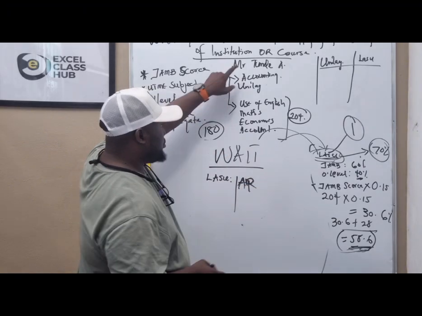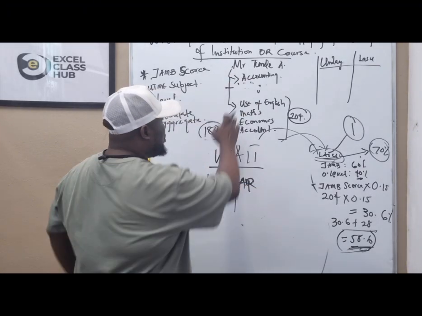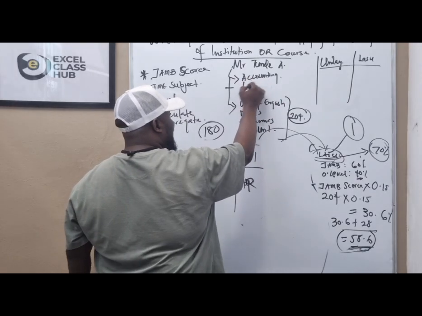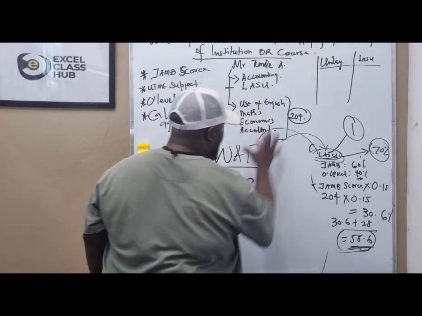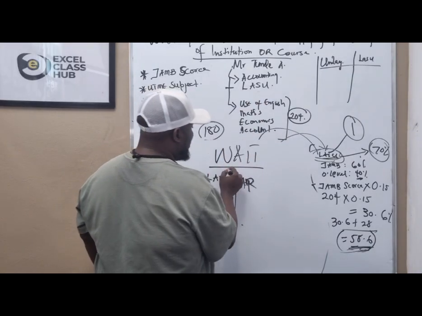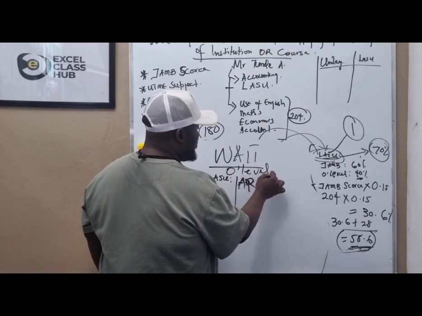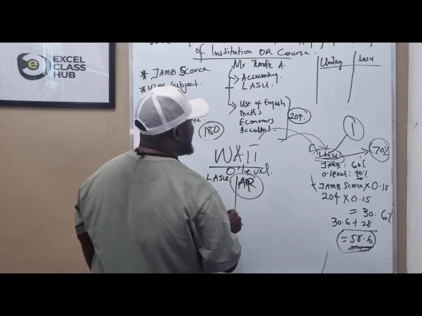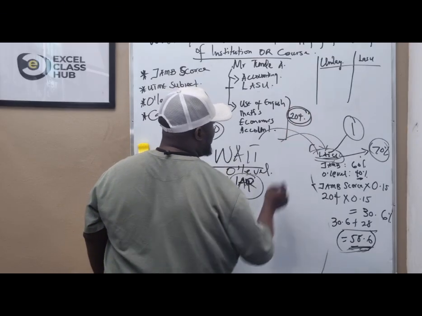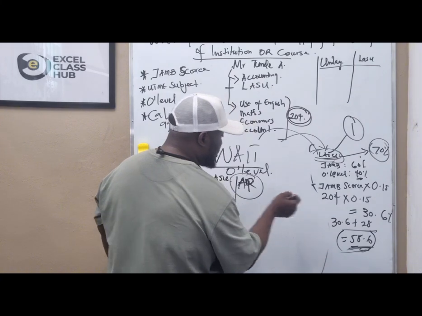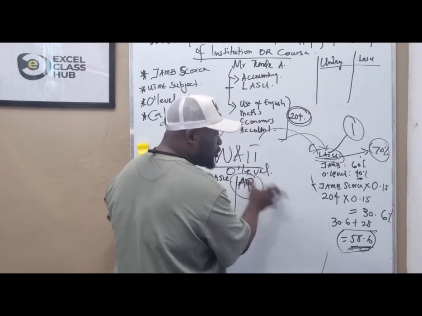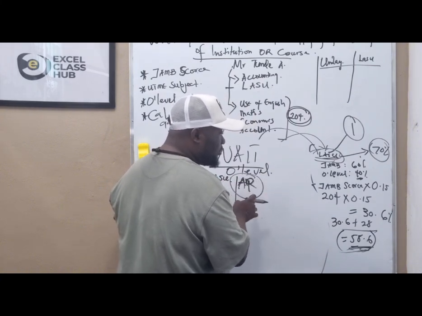Let's say, for example, you applied to study accounting in LASU, and you did this JAMB subject combination. Your O level is awaiting results. Now, this JAMB score cannot give you admission, using that previous O-level result we calculated.